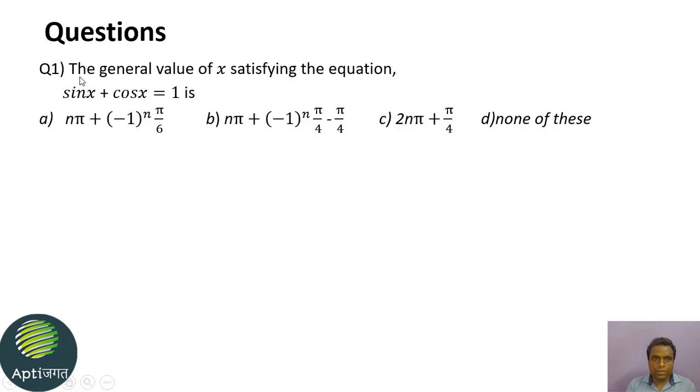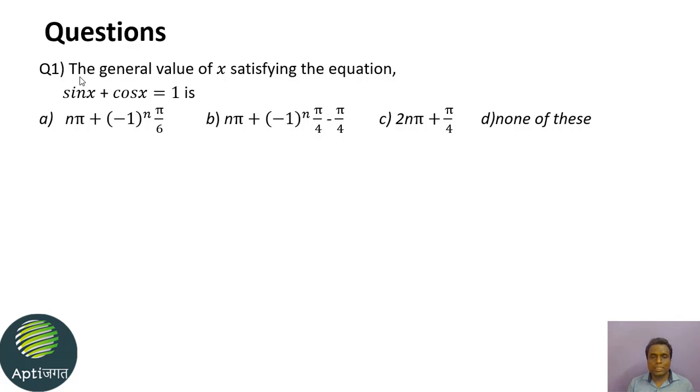Let's see the first question. The general value of x satisfying the equation sin x plus cos x equal to 1 is. See here, first take into consideration the trigonometric equation: sin x plus cos x equal to 1.